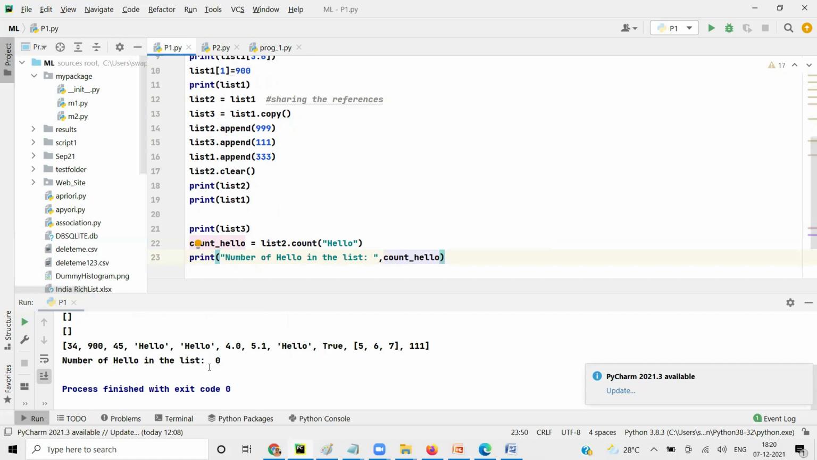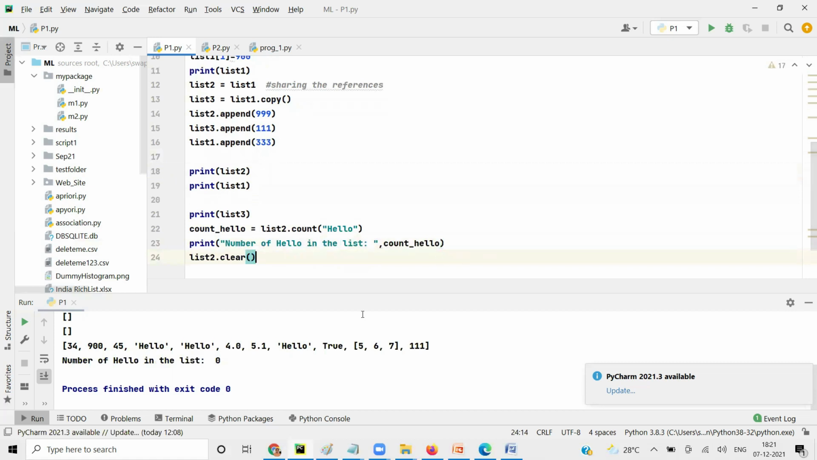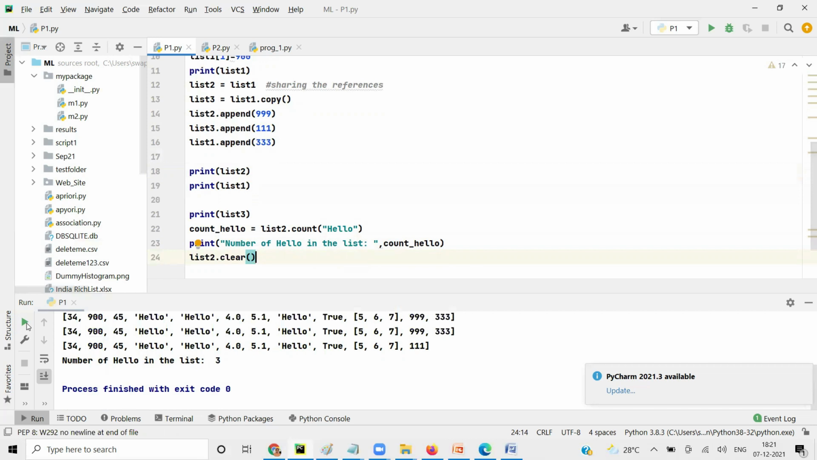Okay, what happened? Why did we get 0? Actually, we cleared list 2. We cleared it. So we can give list 3, or what I'll do is I will cut and paste it here. You're right. So you get 3.